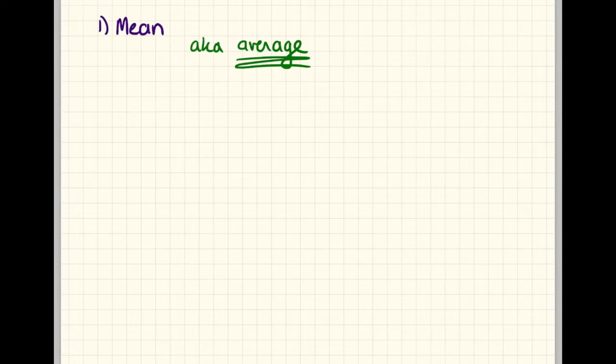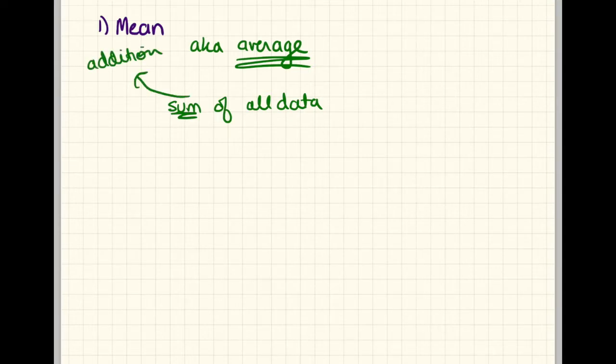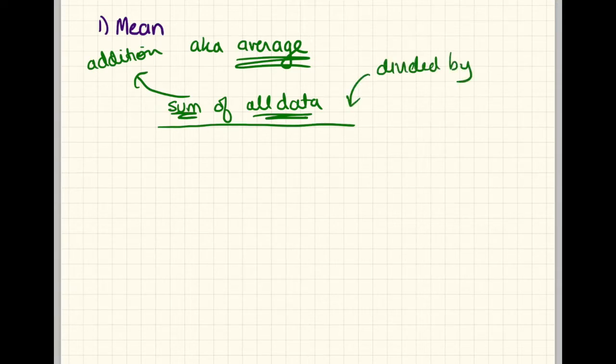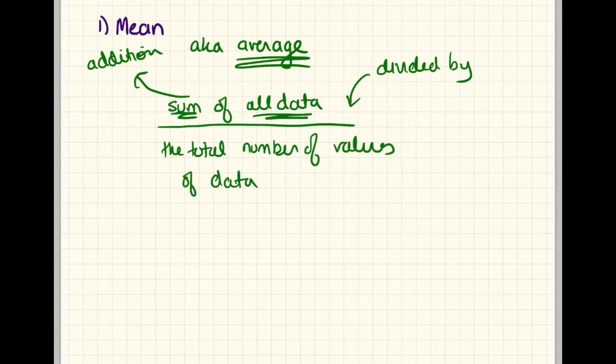Basically what you need to do is take the sum of all the data, and I hope you know that sum in this case means add or addition. The sum of all the data divided by, this line here is divided by, the total number of values of data. Now, what exactly does that mean?